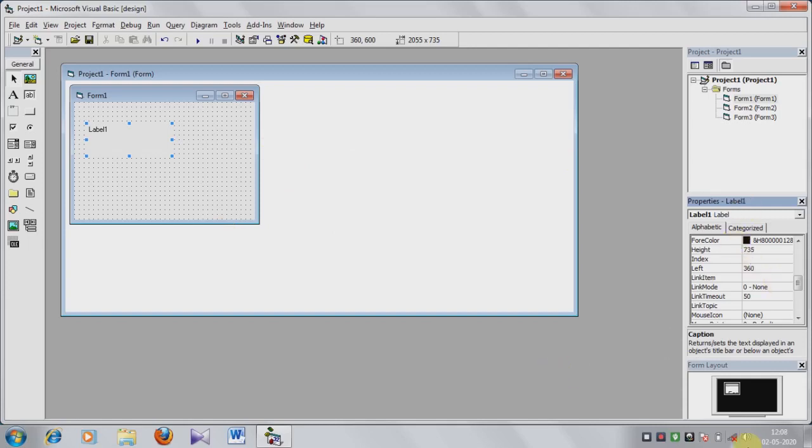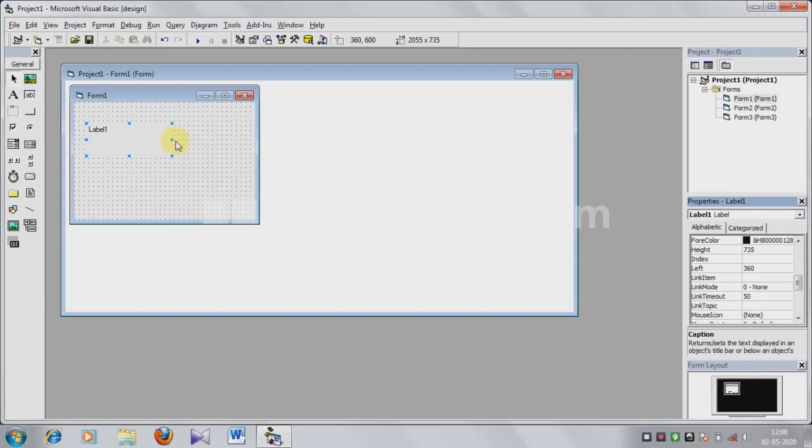And then form layout. Form layout means the form layout window determines the starting position of the form relative to the screen. Means the current window in which you are working, this window appears on this portion. This is the form layout window.